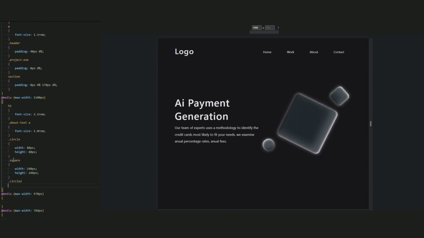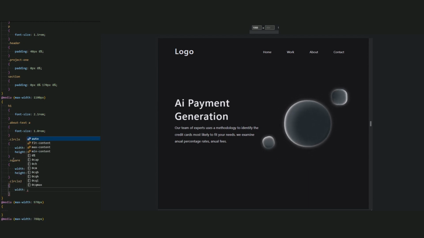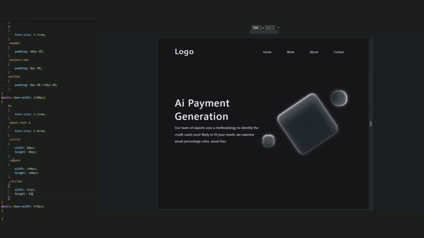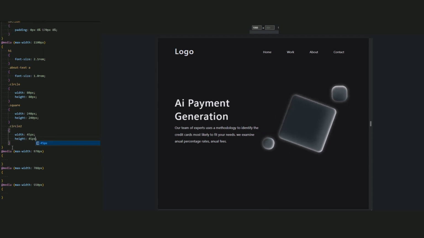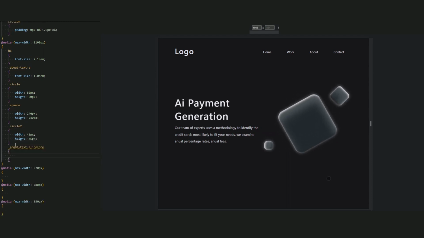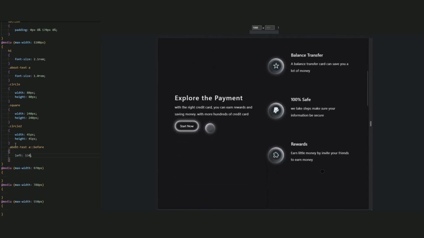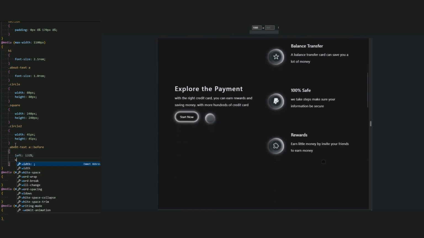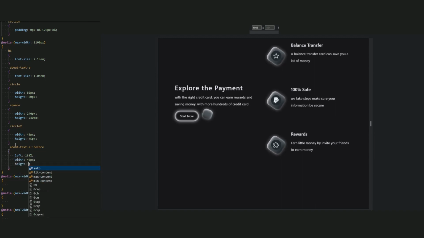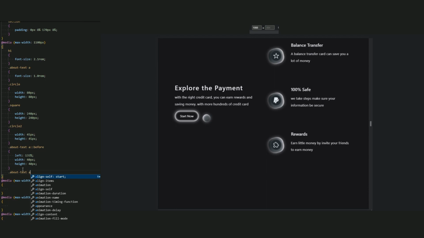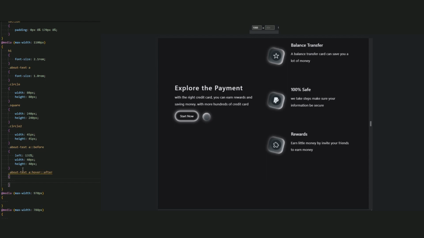Okay, good. Now for circle 2, where we have a width and height of 60 pixel, I reduce it a little, and 45 pixel is enough. And now for about text A before, where we have a square, first decrease left to 135% and set the width and height to 40 pixel. Okay, next, about text A hover after. Remember, we added a width to create a line that we have here. Let me reduce the width to 200 pixel instead of 225 pixel.